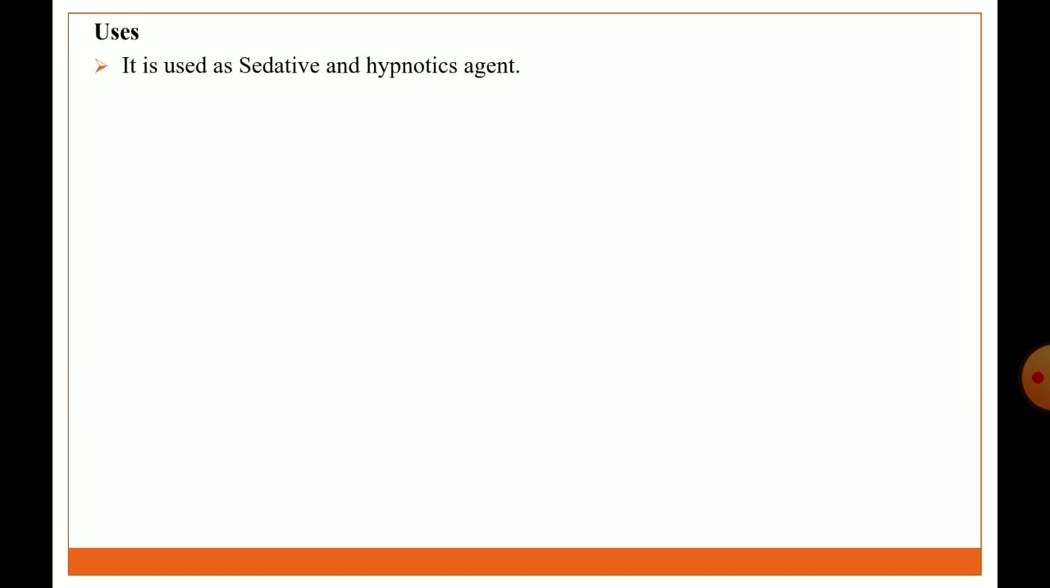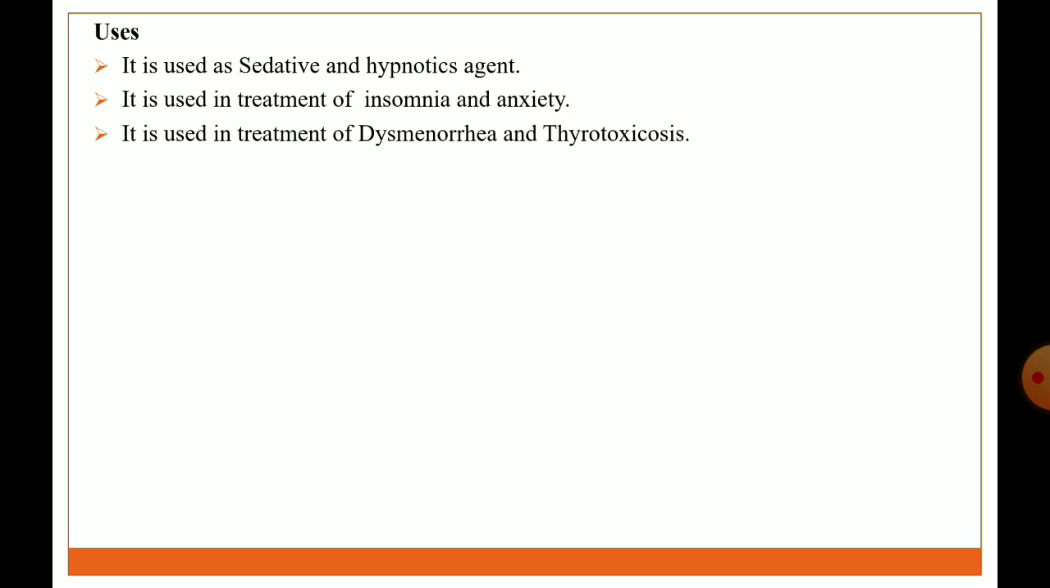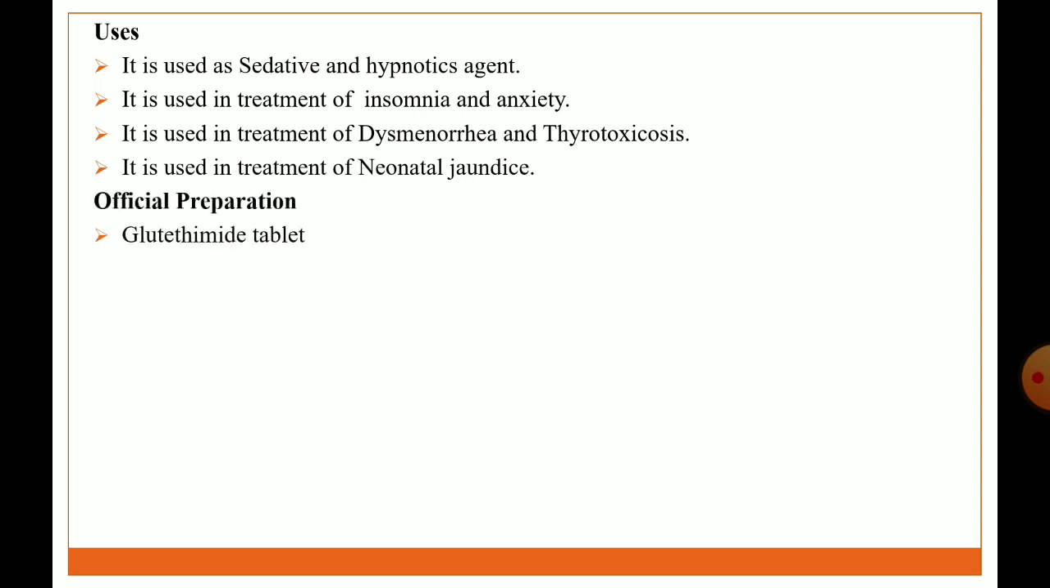Uses: it is used as a sedative hypnotic agent. It is used in treatment of insomnia and anxiety, dysmenorrhea and thyrotoxicosis, and neonatal jaundice. Official preparation: glutethimide tablet. Brand names: Glimid, Doriden, Elrodorm, Noxyron.